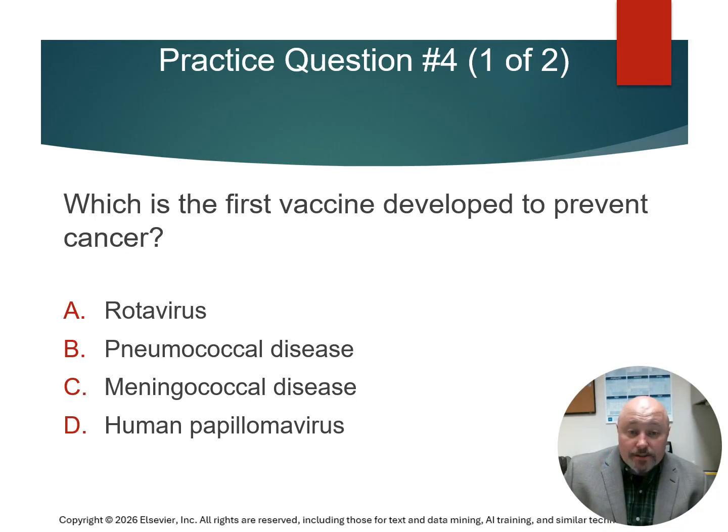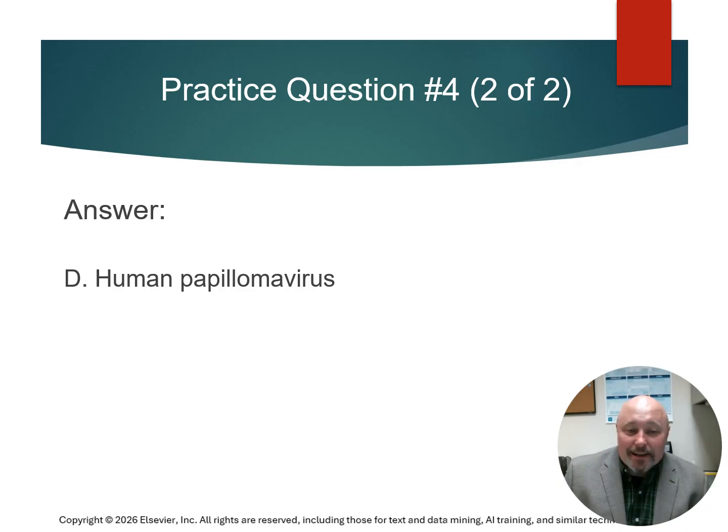For our final question, which is the first vaccine developed to prevent cancer? Would that be A, rotavirus, B, pneumococcal disease, C, meningococcal disease, or D, human papillomavirus, HPV? And the answer is going to be D, human papillomavirus.